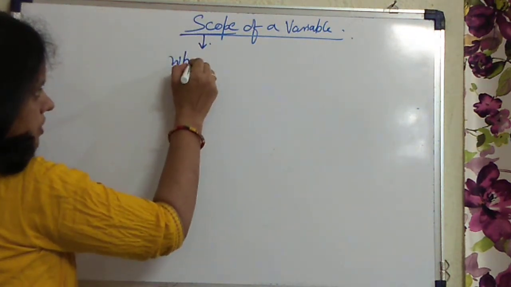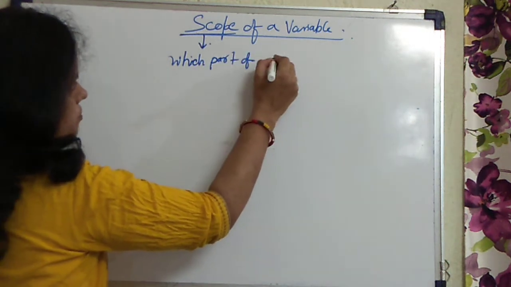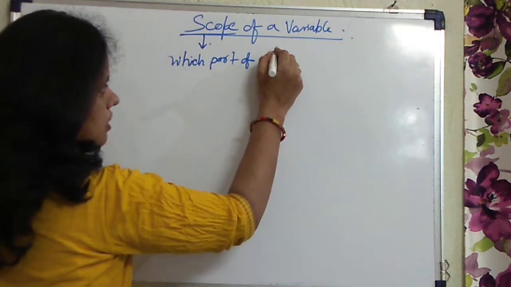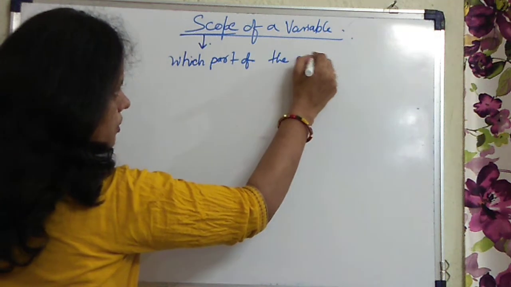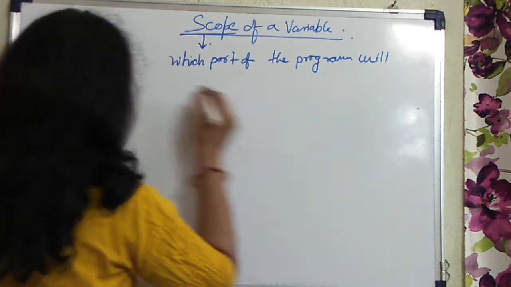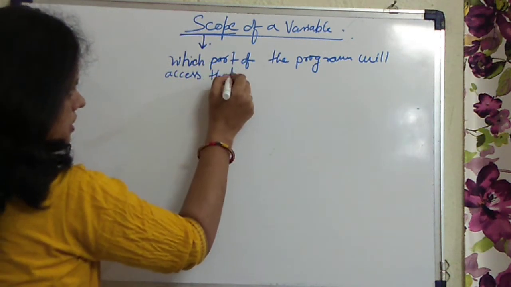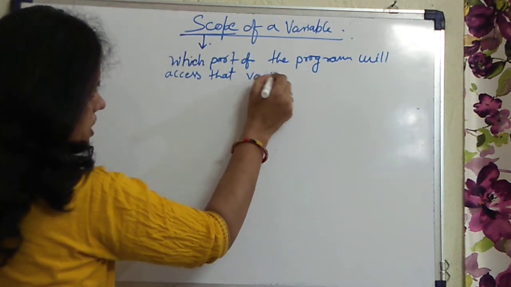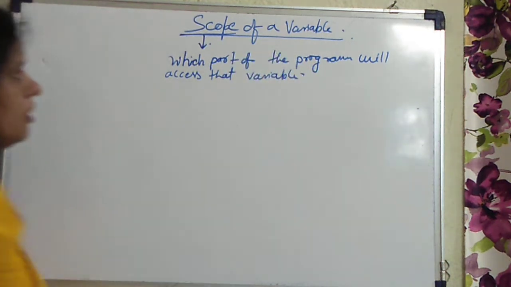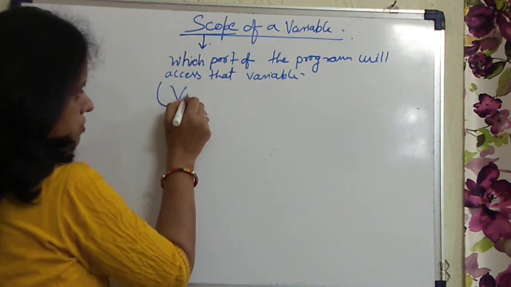Scope is which part of the program will access that variable, okay? Or you can say that scope determines the visibility of a variable.